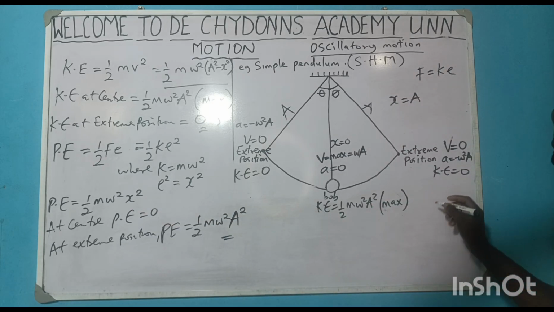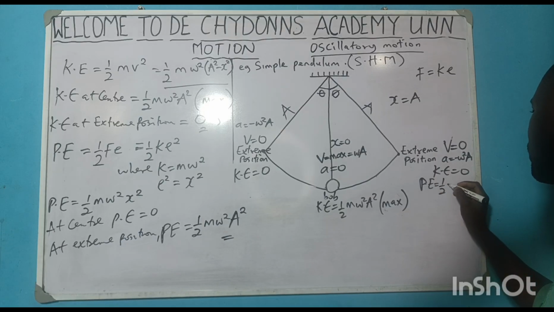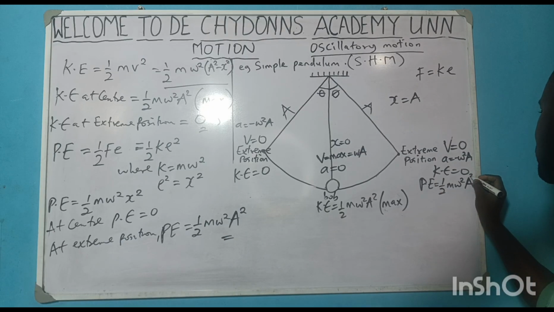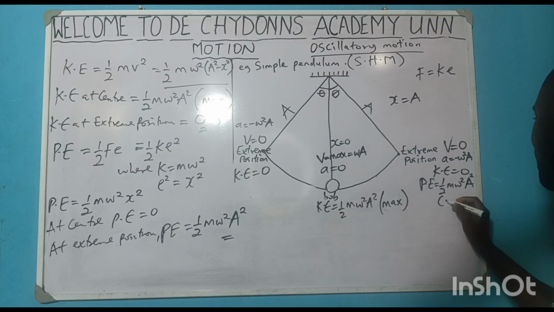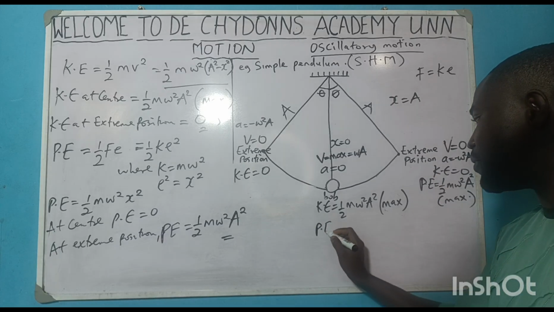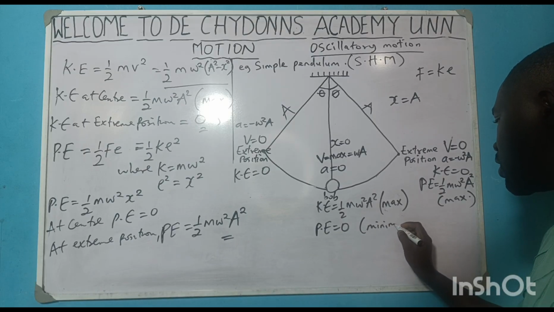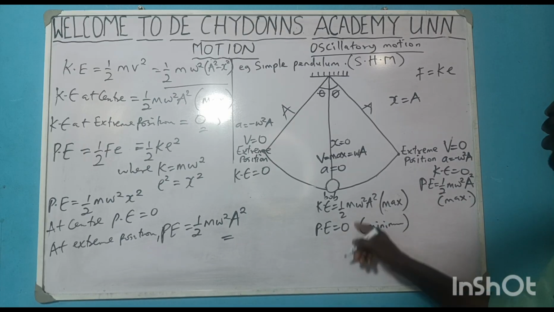That means at extreme position, PE is equal to half mw squared a squared. And that means that the PE is maximum here. PE is always maximum at extreme position, but at the center, PE is equal to 0. That is minimum. It's always minimum at the what?